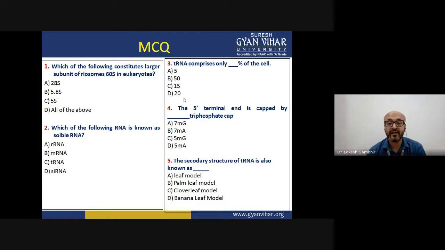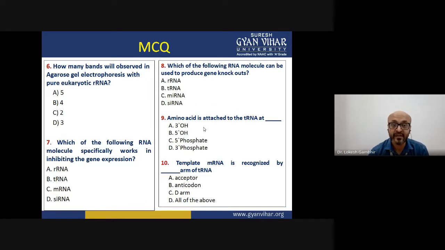When we are talking about the 5' terminal capping region, we said that yes, at the 5' end there is guanosine, and on that guanosine a methyl group is added, and it is added at a certain position. What was that position? And what was the name of the secondary structure of tRNA? Fine. Then let us discuss this 6th question at the last.